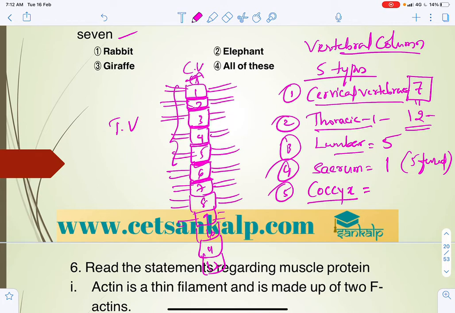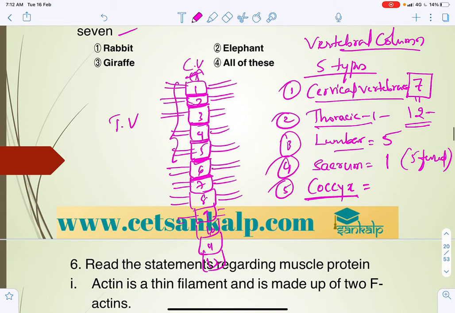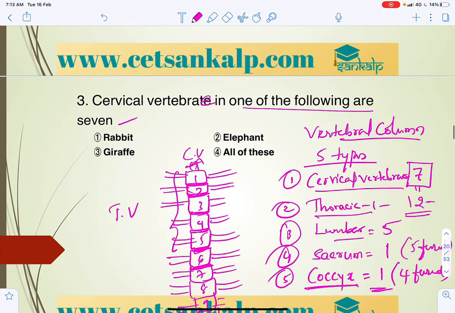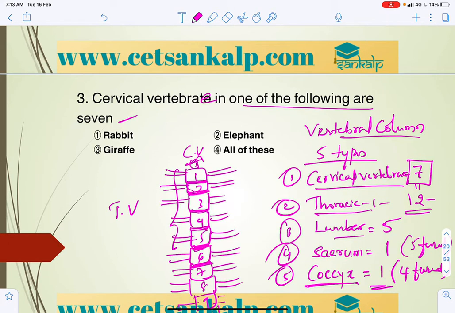In us it is reduced, and we can also call it the caudal vertebra. In the embryonic stage it has 4 bones which fuse to form one. So the total vertebrae in the vertebral column in the embryonic stage will be 33 vertebrae.